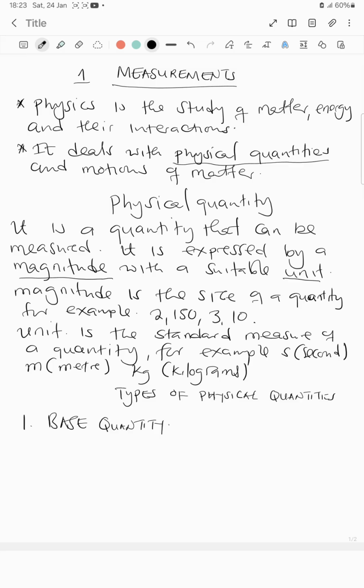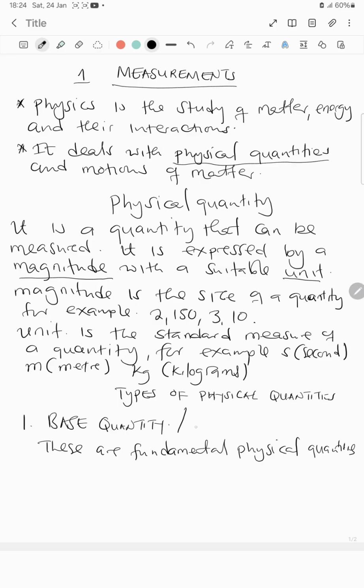Base quantities are fundamental physical quantities.